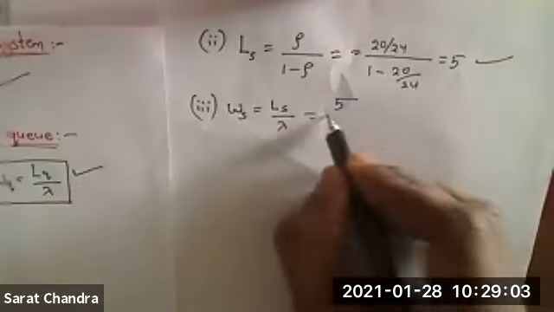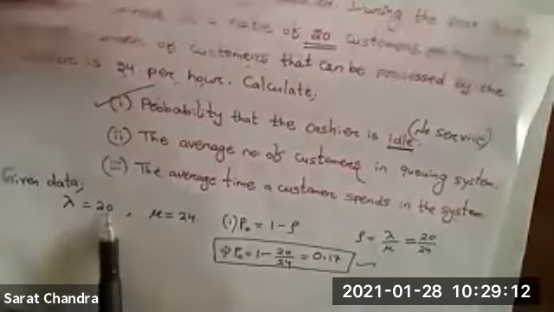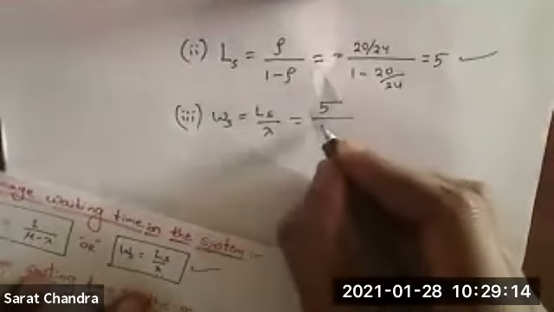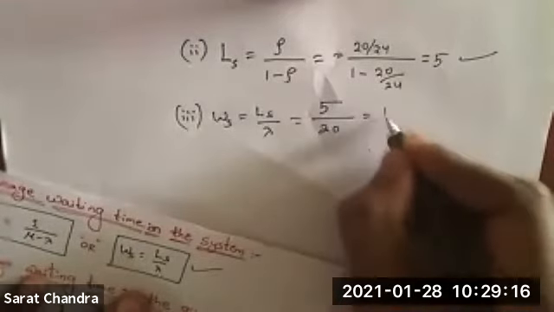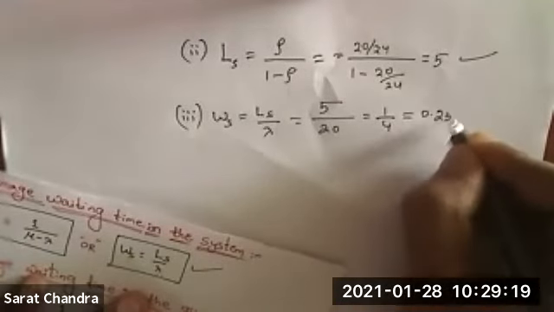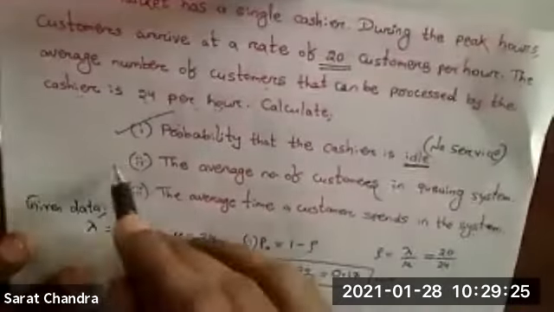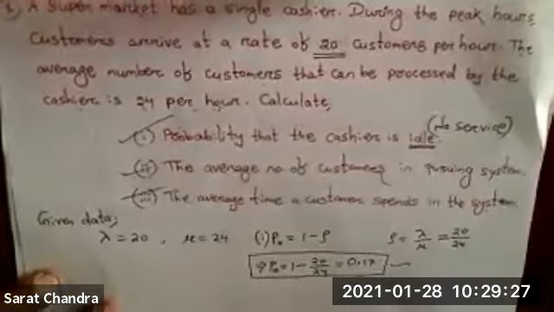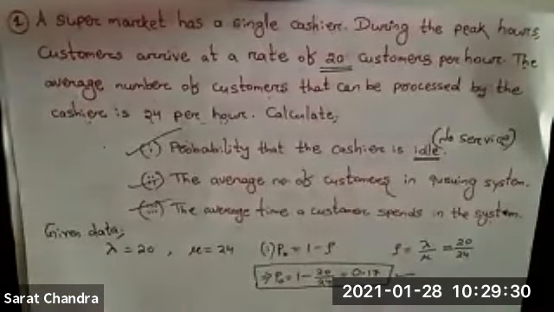And what is LS? LS we got 5, divided by lambda, which we got as 20. So 5 by 20 equals 1 by 4, which is 0.25. Yes, all are correct. Like this, we can solve all 3 parts of this given question. Clear? So that's all for today's class.